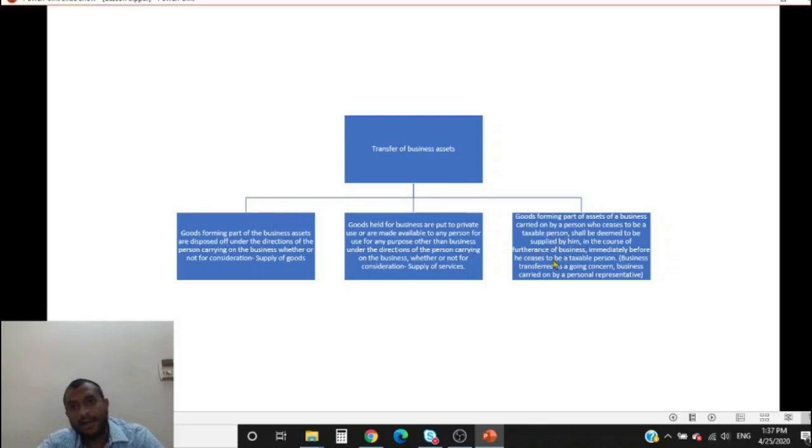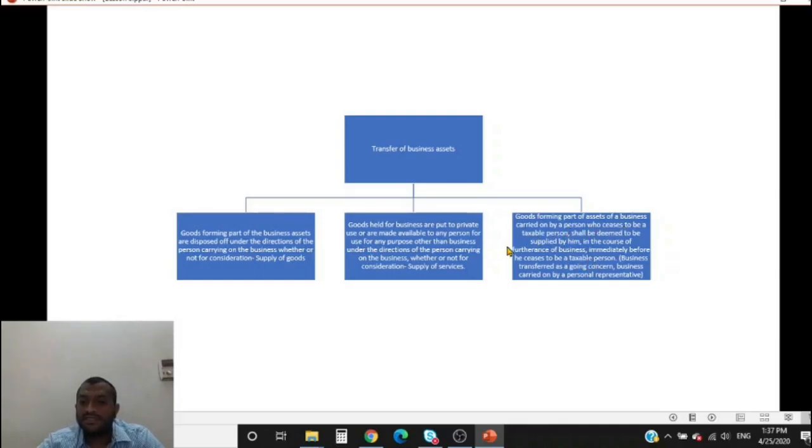It is deemed to be supplied by him even though he does not sell it off. It is still a supply of goods. The exception is when he transfers the business as a going concern to someone else, and someone else is running the business. If the business is closed, only then this case will come. If I give or transfer it to someone else, this is not the case. Or if someone else is running it on my behalf, like my brother, in that case also this will not come.